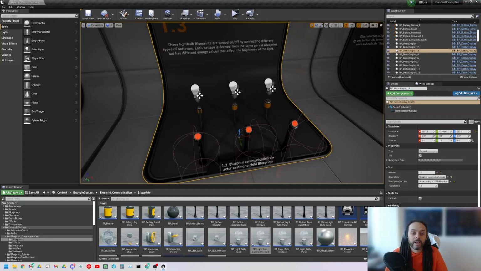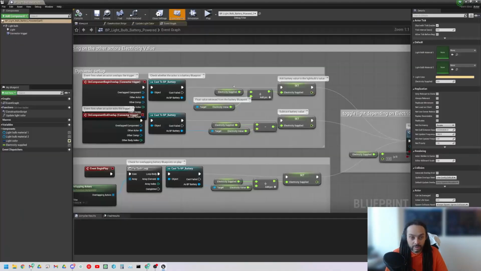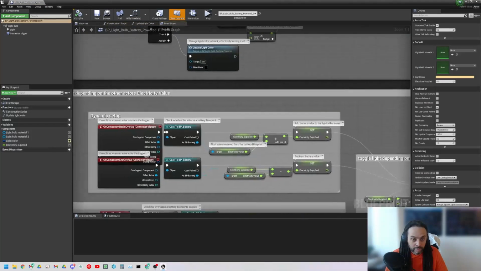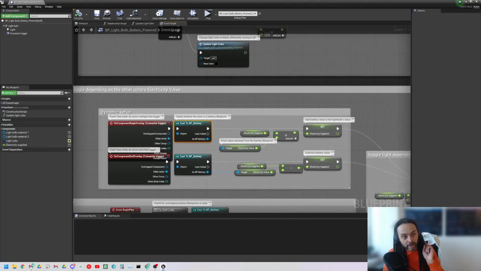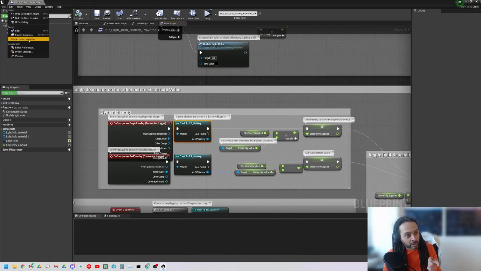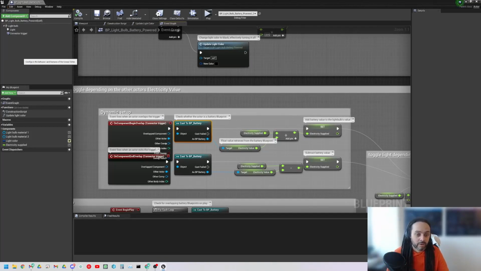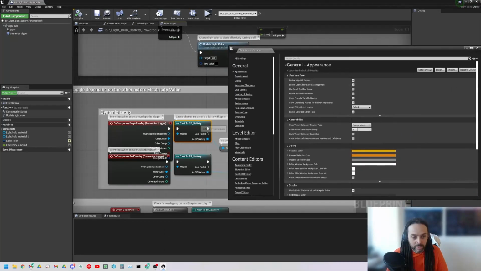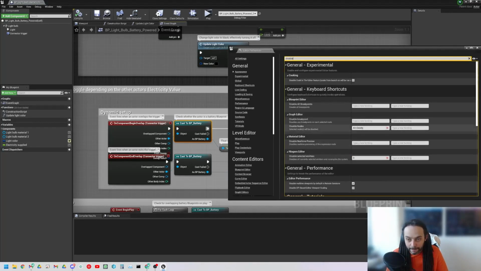Okay, so let's try editing the battery here. Quick little tip. This is experimental, but I will show it anyway. I'm going to go to Editor Preferences. What I want to do is I want to start editing this, but unlike before, I don't want to make a massive mess. So what I actually want to do is just disable nodes.